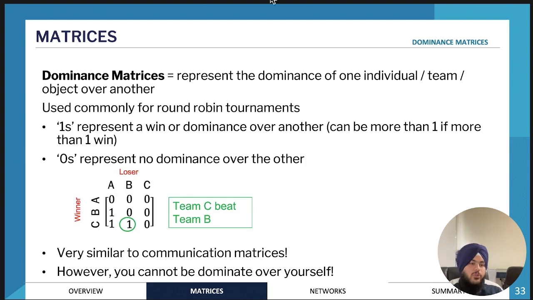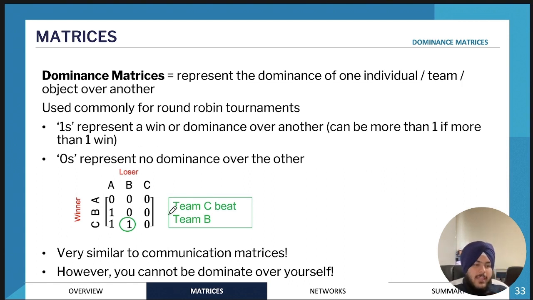But now we'll move on to dominance matrices, and here it will have a certain use. What dominance matrices essentially are used for is, for example, a competition or a round-robin tournament. Essentially, if a lot of teams are versing other teams, we want a way to represent what team is winning and what team is losing. So here we'll have a winner and a loser.